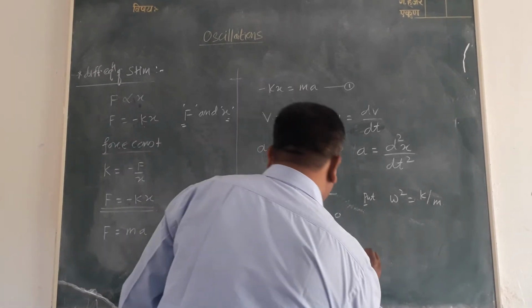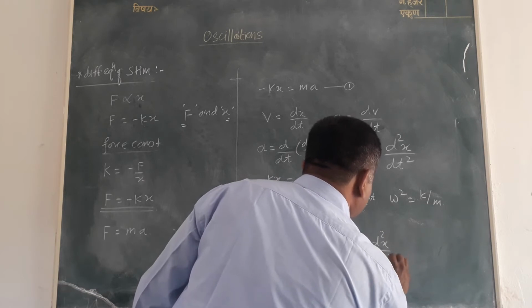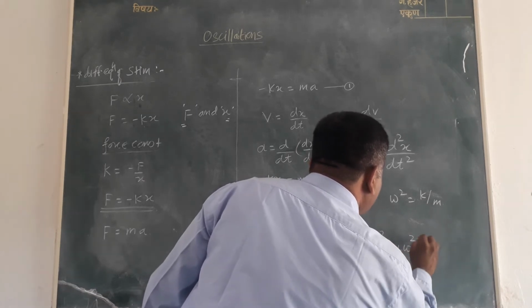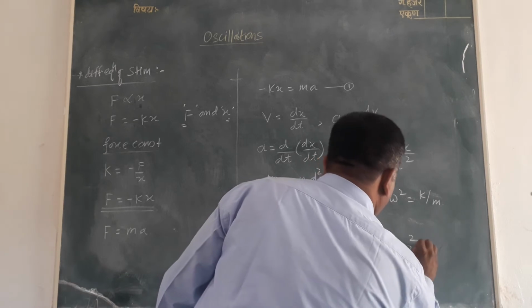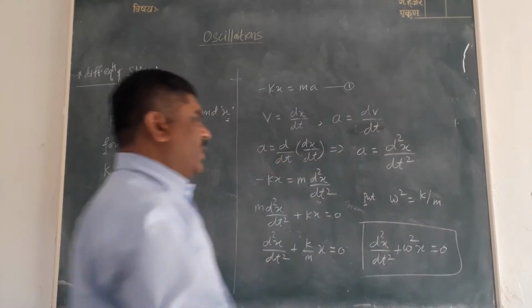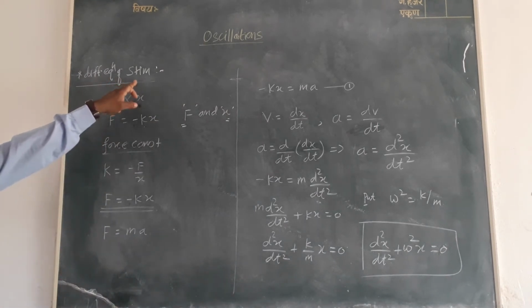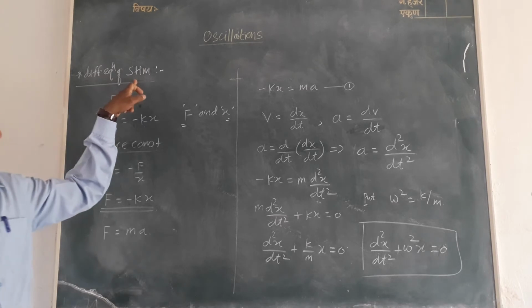Therefore, this equation becomes d²x/dt² + ω²x = 0, and this equation is called the differential equation of simple harmonic motion.